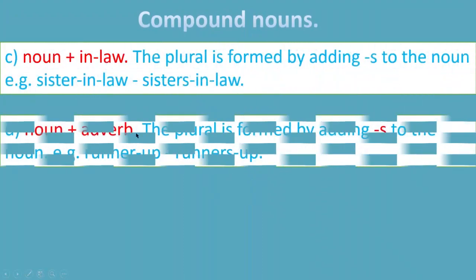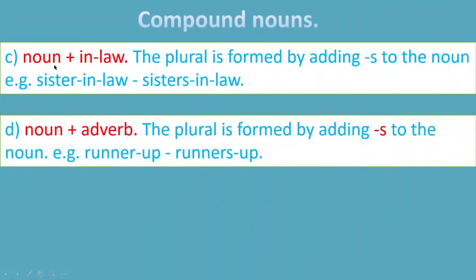The next type of compound noun is noun plus in-law. So brothers-in-law, sisters-in-law. Can you feel the difference? Here we are not adding s to the law, but we are adding it to the noun. Sister, sisters-in-law, brothers-in-law, mothers-in-law.